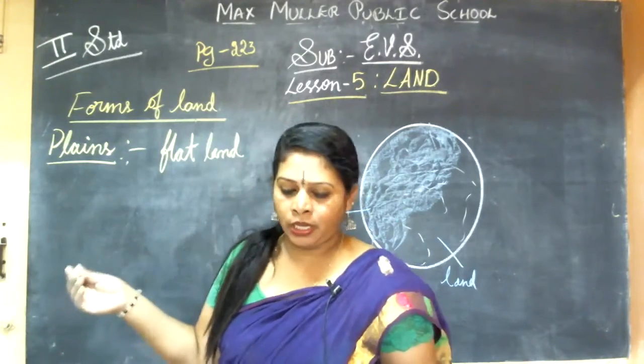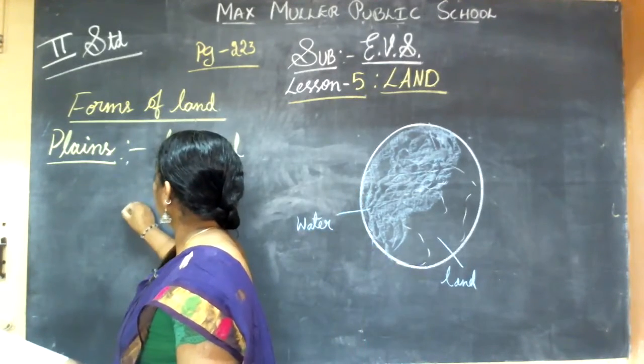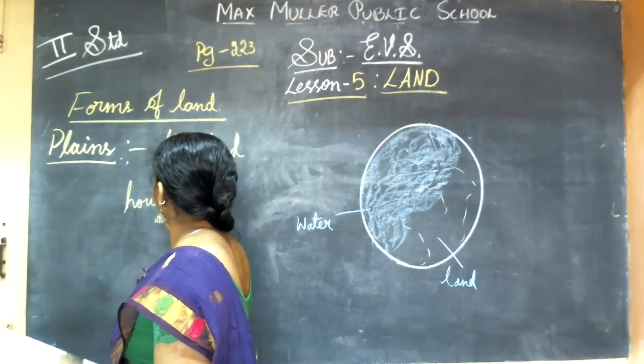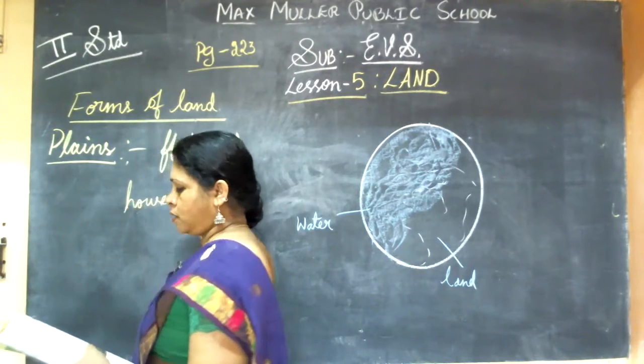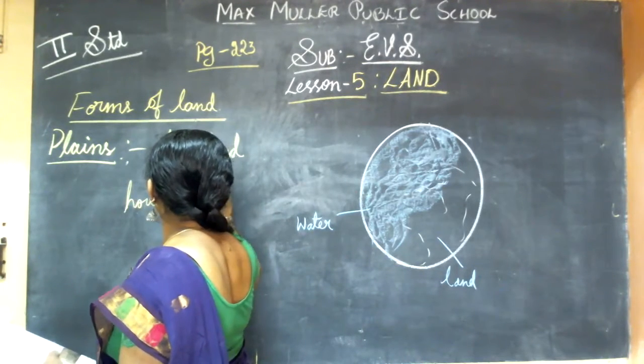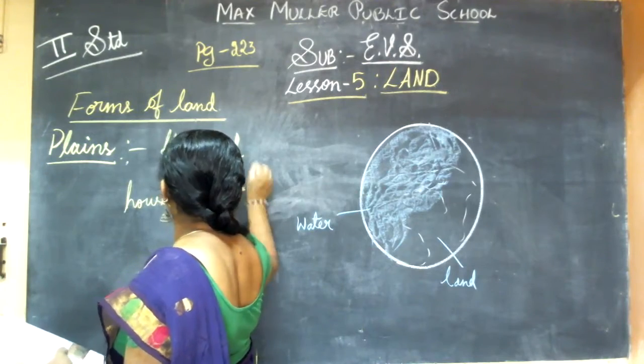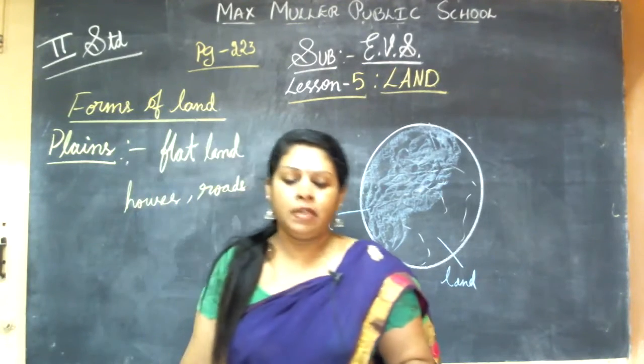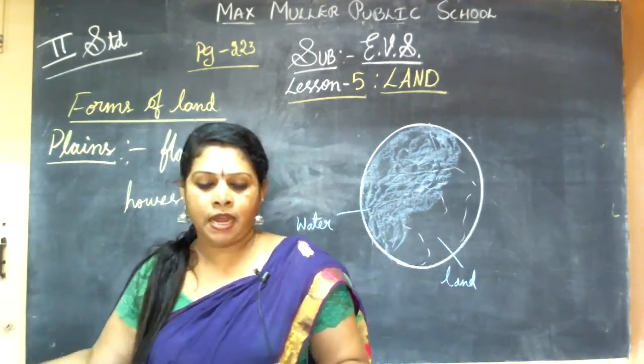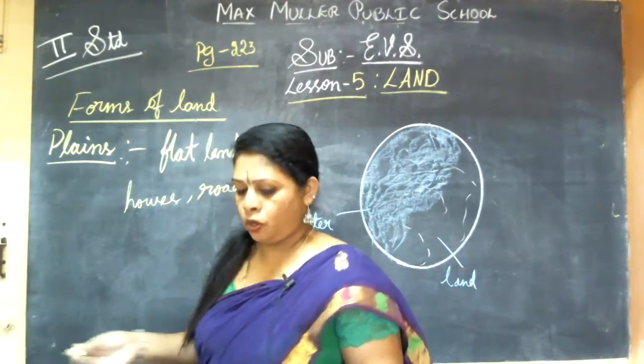Okay. Here you can build houses, roads, and railways, everything on this plain land. And you can grow crops also.